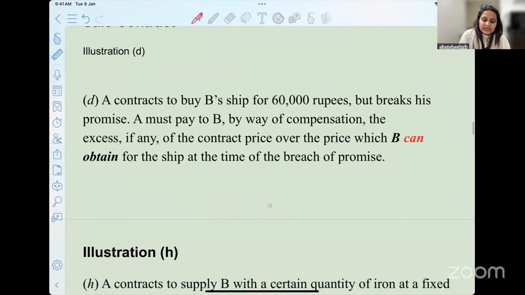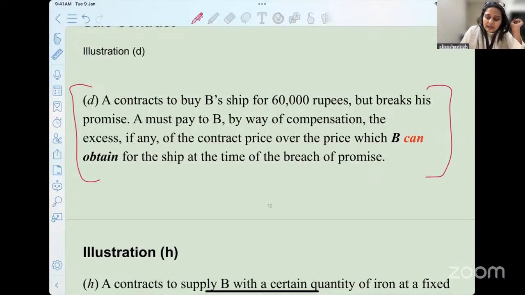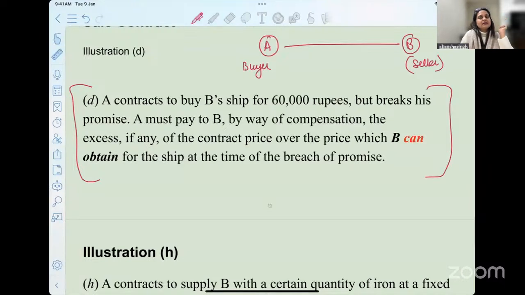Now, let's say this is illustration D. Okay. What is written here? A contracts to buy B's ship for 60,000 rupees. So A has contracted, he's a buyer. Okay. And B is the seller. Why am I writing buyer and seller today?